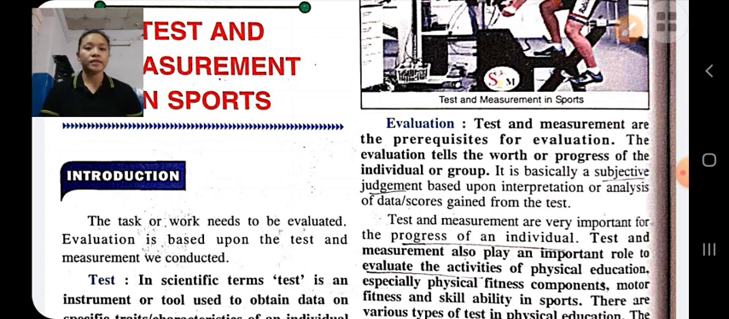This is about the test, measurement and evaluation in sports. Okay, a test is an instrument or tool which is used to obtain data. For example, weighing machines, stadiometers, thermometers, flexometers, skinfold calipers, etc. Measurement is the reading which we get from the test. For example, 50 kg, 50 centimeters, 100 centimeters, etc. And evaluation is a subjective judgment based on analysis and interpretation of data which we get from the test.